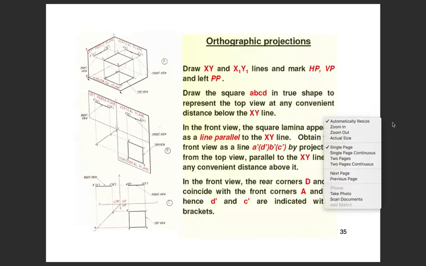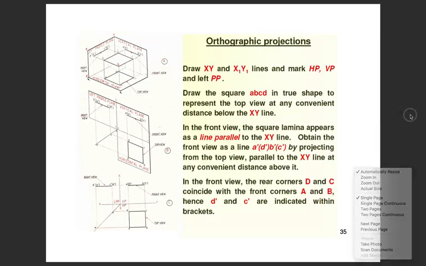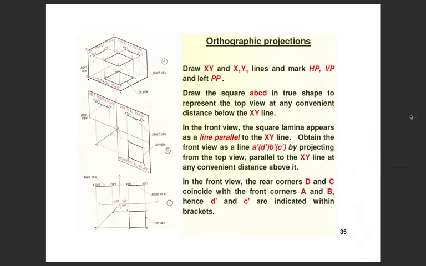Orthographic projections. Draw the XY and X1, Y1 lines and mark HP, VP and left PP. Draw the square ABCD in true shape to represent the top view at any convenient distance below the XY line.